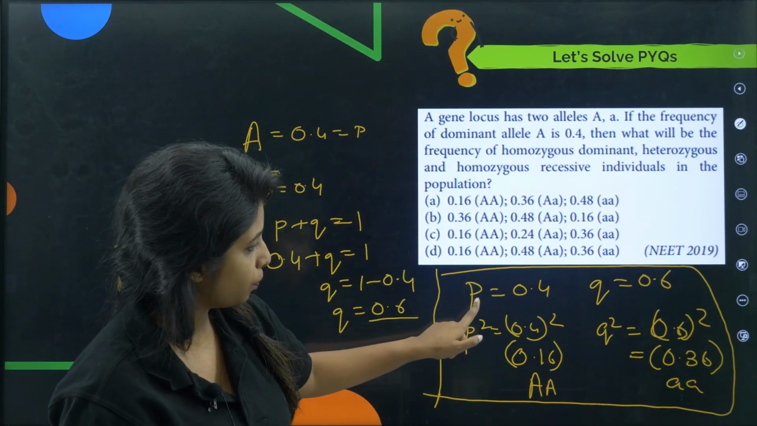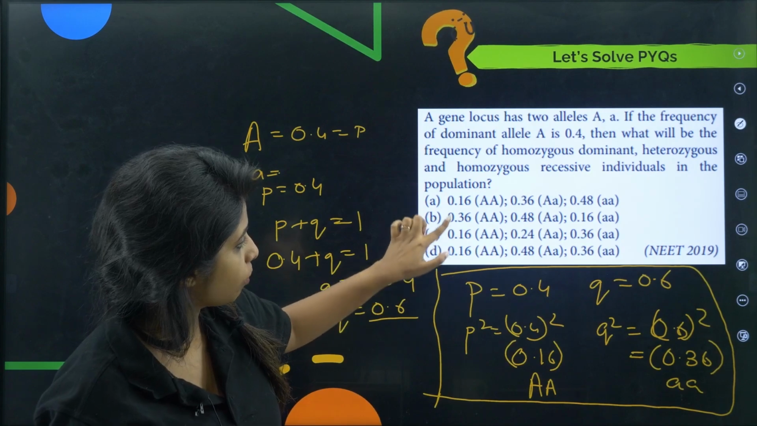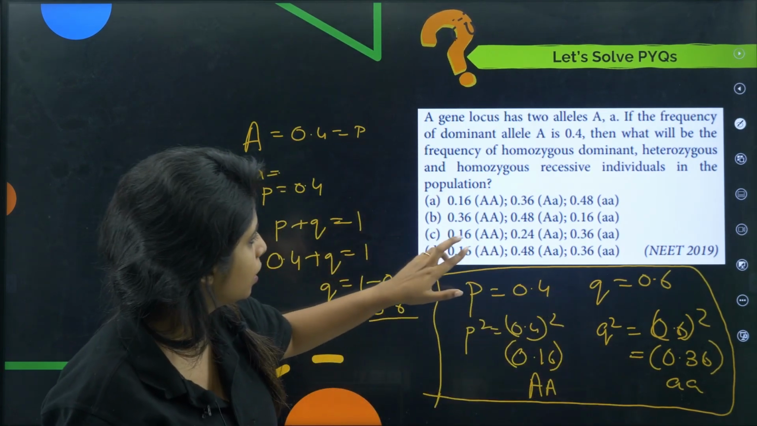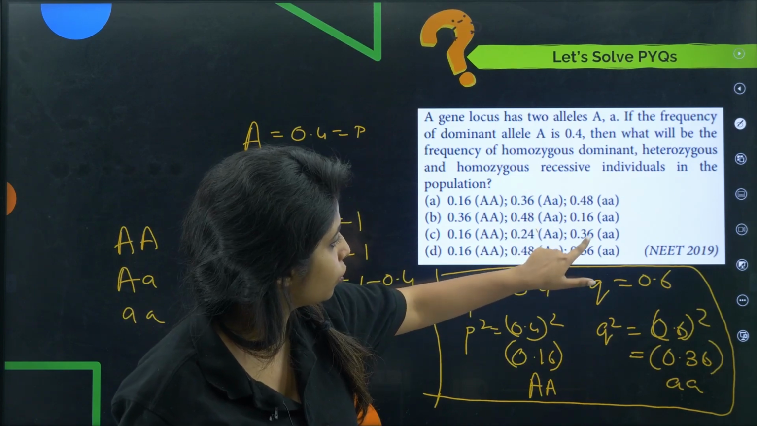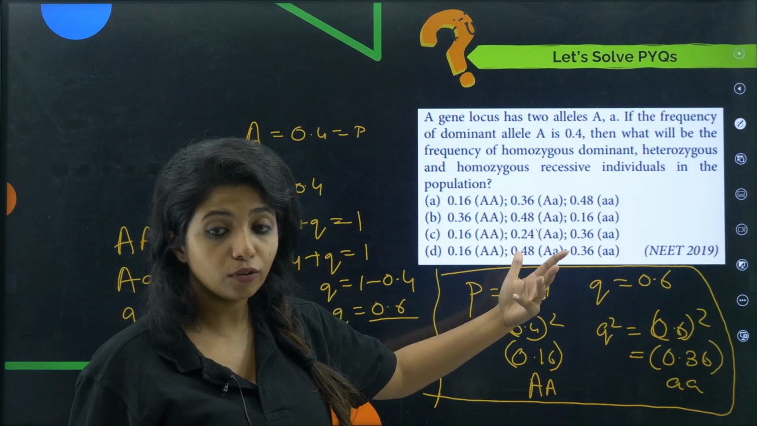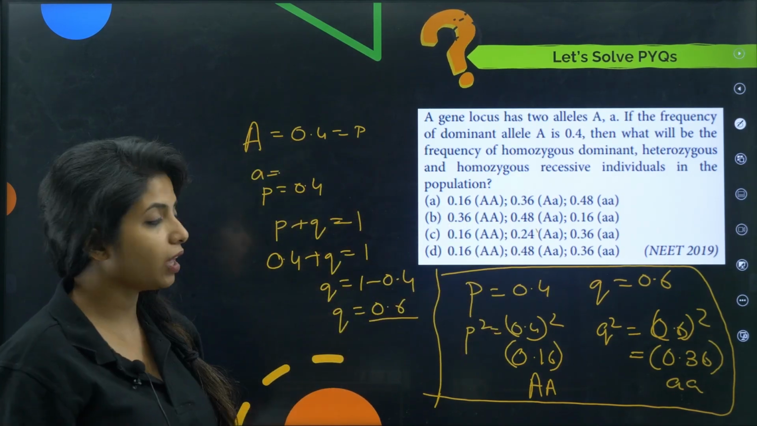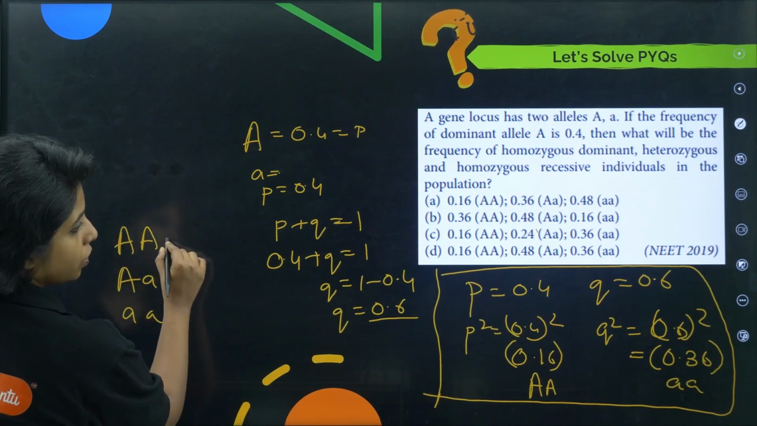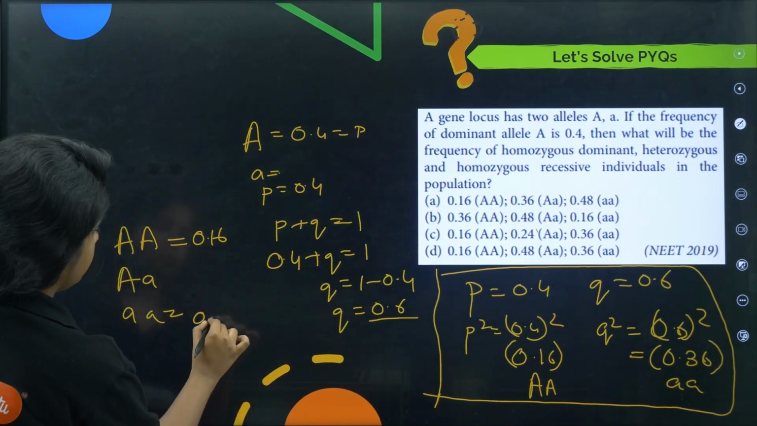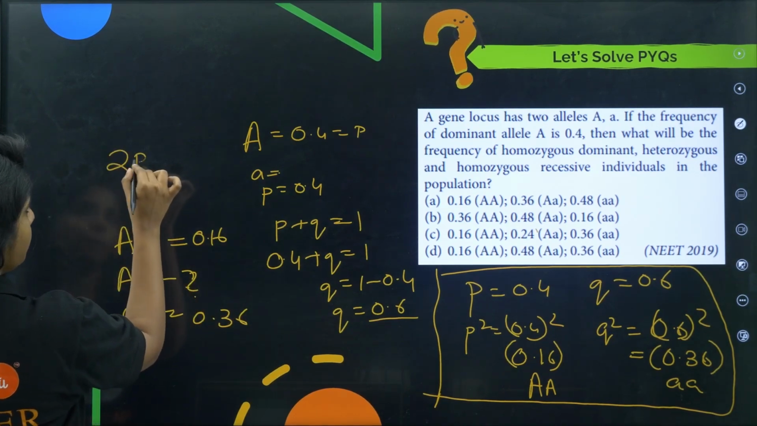Okay, so P square or AA should be 0.16. So these are the 3 options with 0.16. Going at Q should be 0.36. Q square over here should be 0.36. So there are 2 options with 0.36. Now we have to find this. People think that if they know this and this, they can get the answer. But if you do not know this, can you get the answer? Still you're getting confused, right? So we have to find the heterozygous ones also. So this is 0.16. This is 0.36. What is this? So for that, I have to calculate 2PQ.